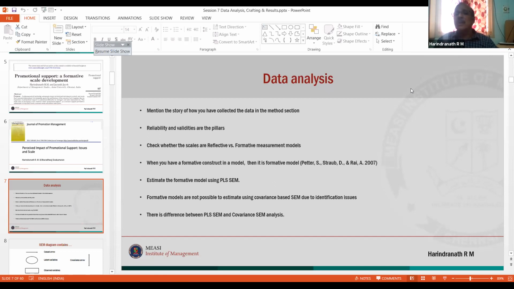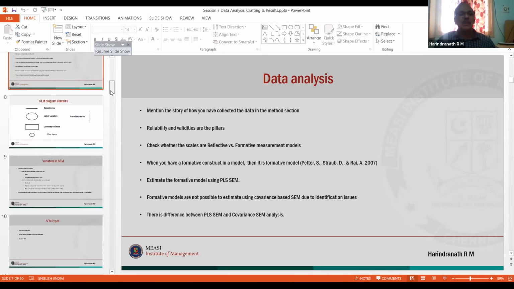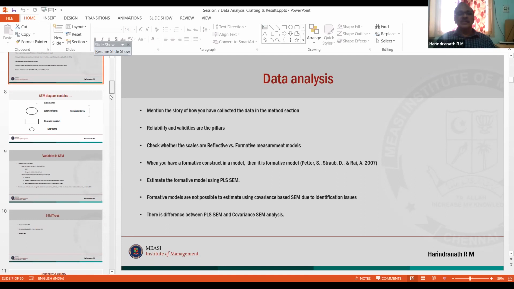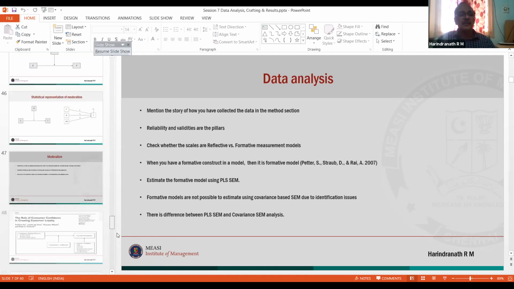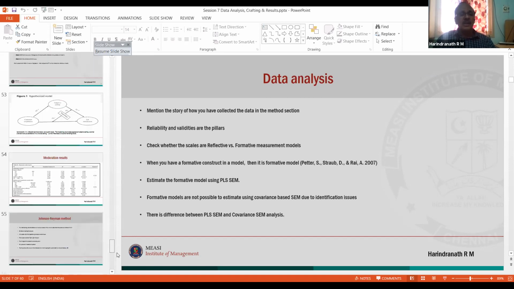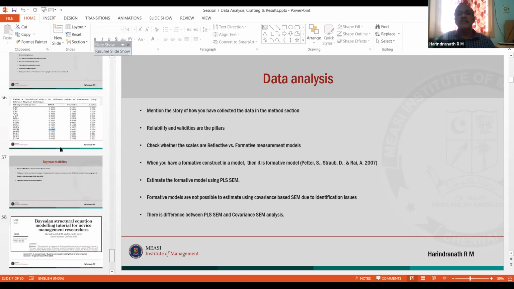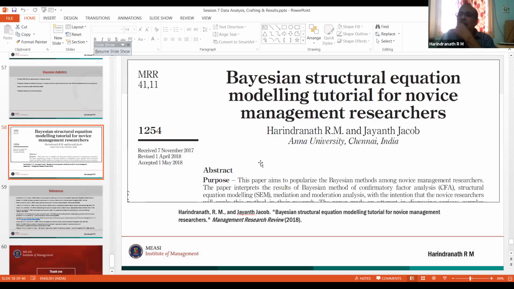I've been spending 1.5 hours on statistical techniques. Then I was taking a lot of FDPs on SEM techniques, and at one point of time I thought, oh, I am to teach all these people. Then I thought I should develop some metrics, so I went on creating a paper on SEM. I think I have it here, yes, you can see here. I have created a paper on Bayesian statistics: how to use Bayesian structural regression modeling for management researchers.